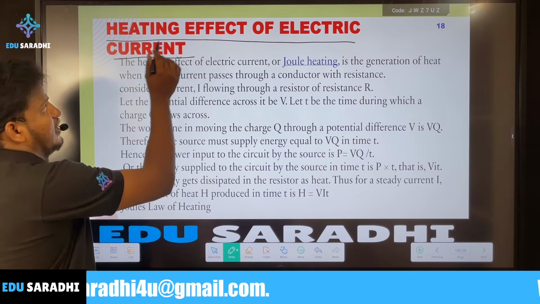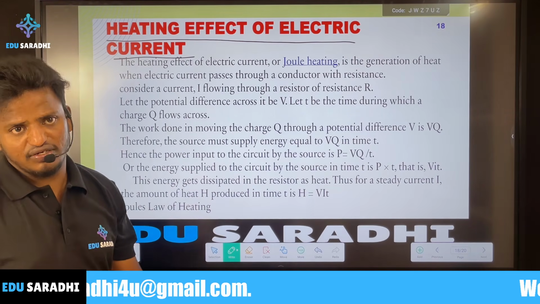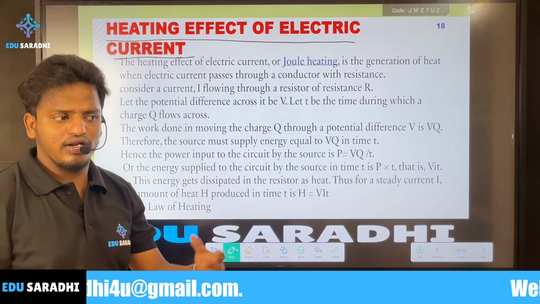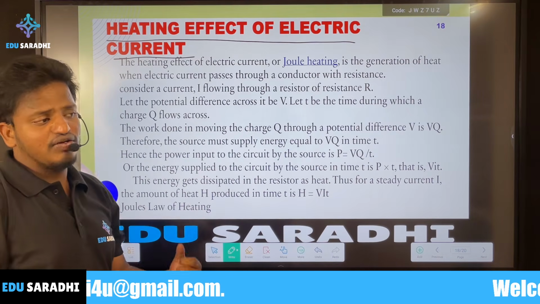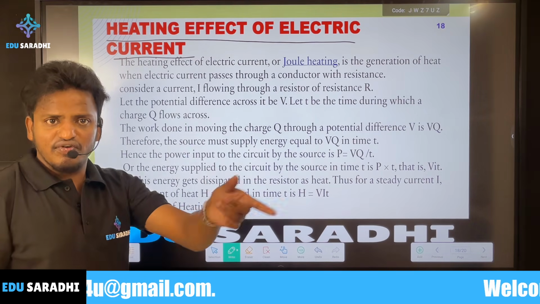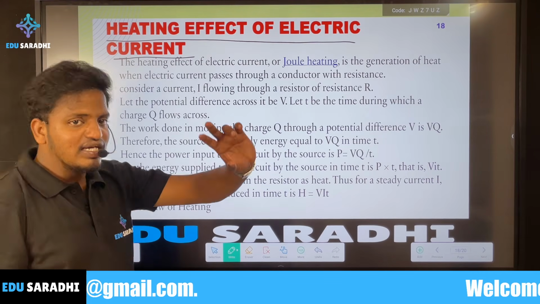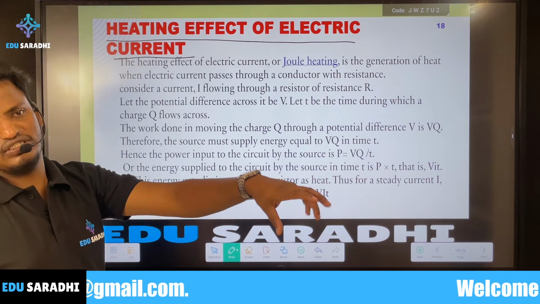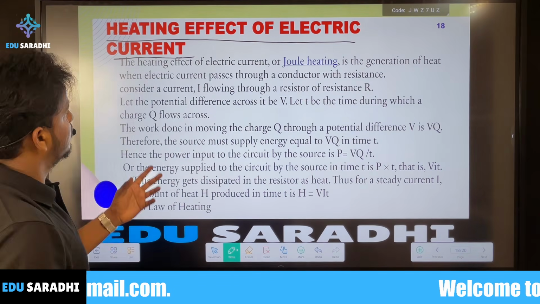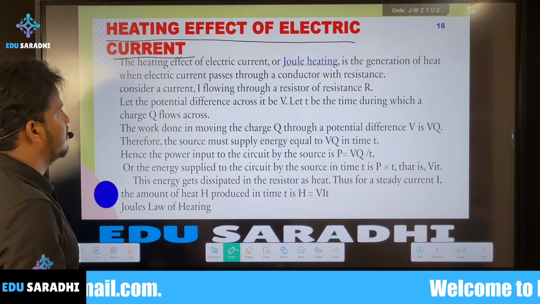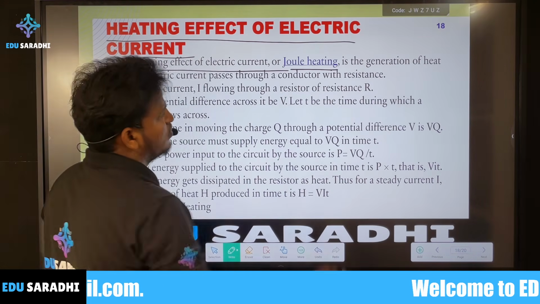So what does this mean? When current is passing through any closed circuit, or through a fan, after some time it will work and release some amount of heat. That heat means electrical energy is converting into heat energy. That is called the heating effect of electric current. We'll see some formulas. This is also called Joule heating.